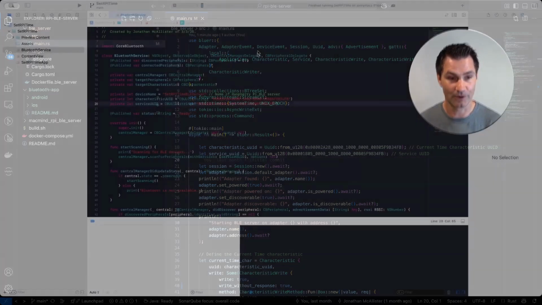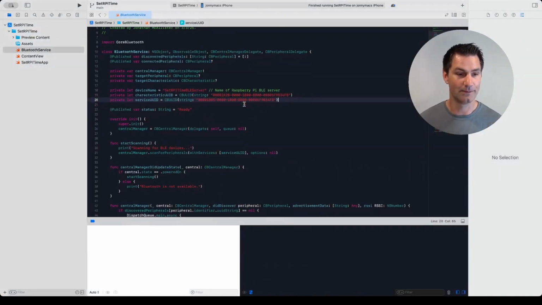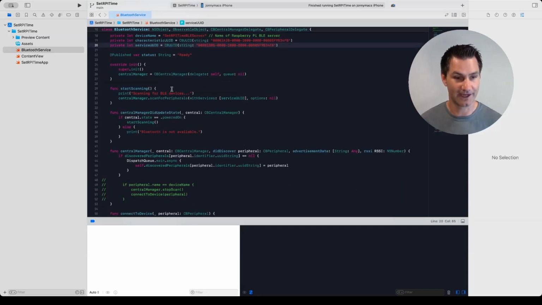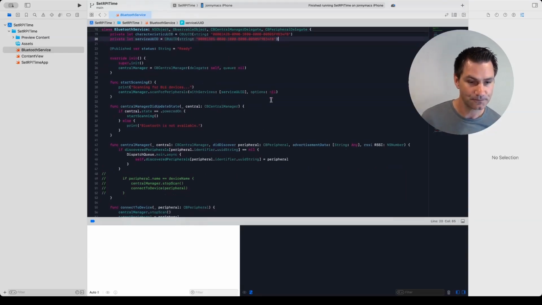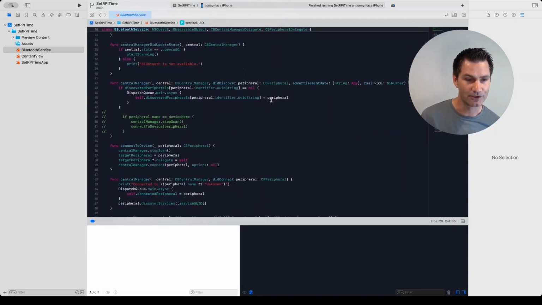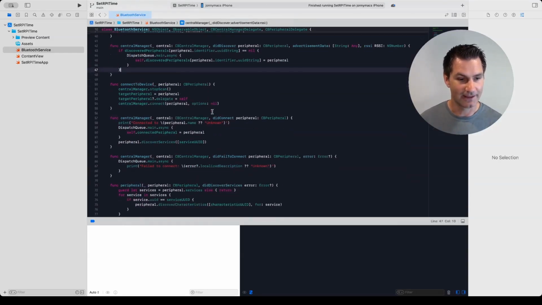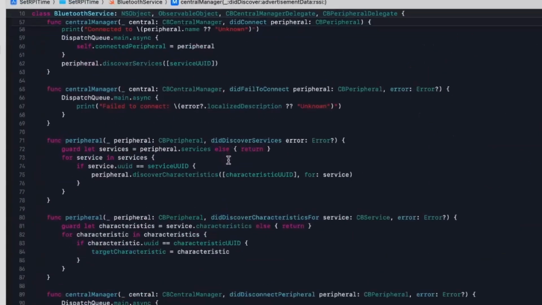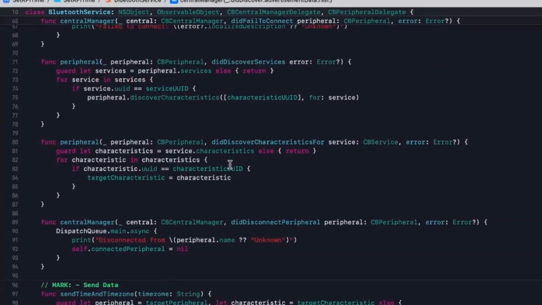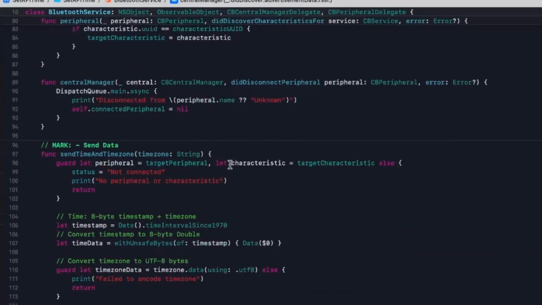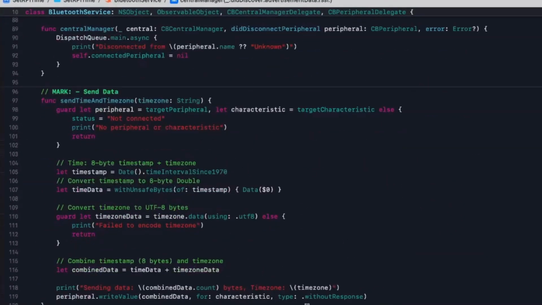So, okay, now we have the client side code. And again, when we look at this, what we're going to be looking for is the device, right? We're going to scan for devices, and we're going to go ahead and connect to the device, right? And then what is the addition that we made here? So when we actually send the time and time zone, okay, this is the significant change.